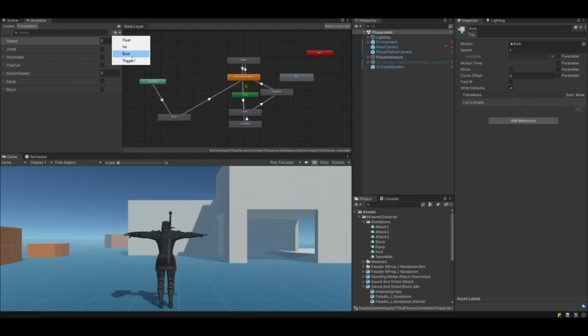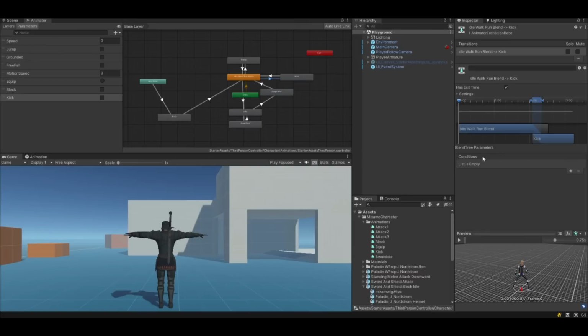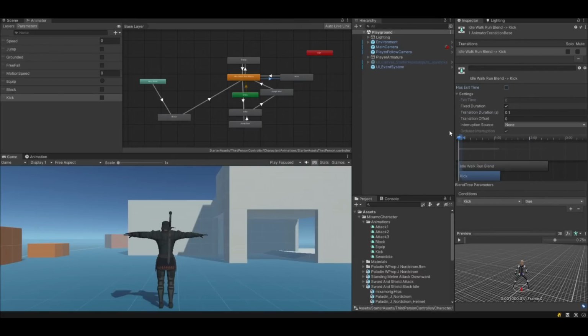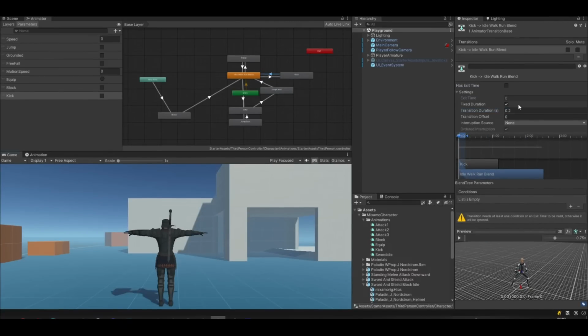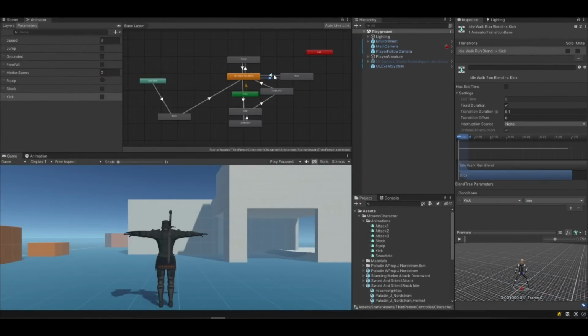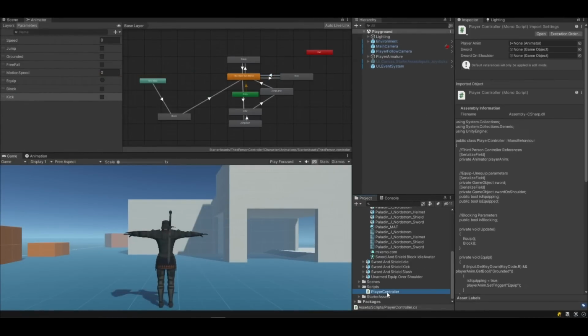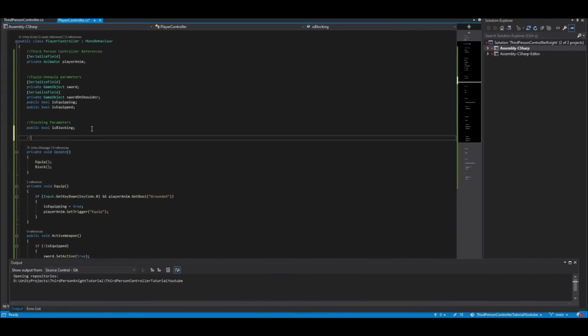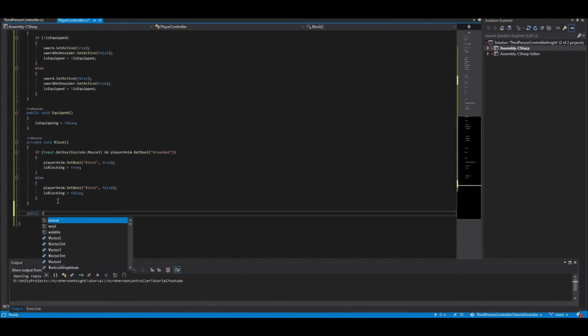Now we will add the kick animation. Open animator, add a new Boolean parameter and name it kick. Then set conditions, transition durations, and exit times like this. Open the player controller script again. Add a new method for playing the kicking animation.